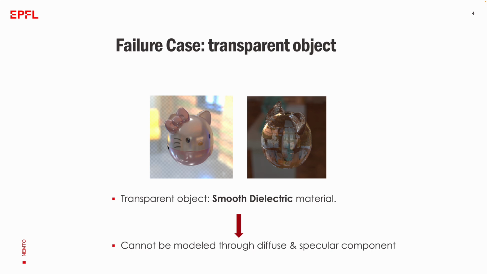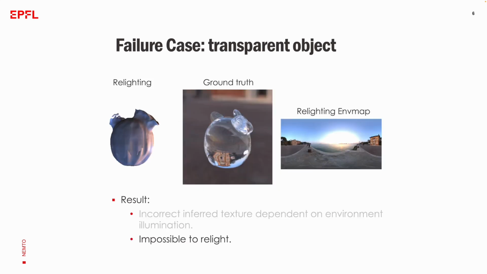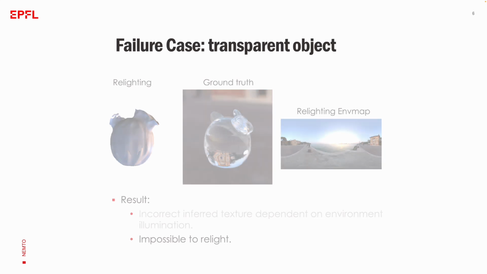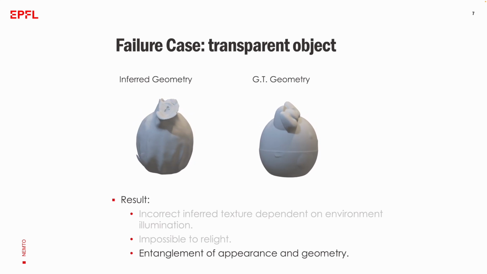However, transparent objects follow smooth dielectric material and take their texture from the environment and can change appearance with varying view direction. Therefore, they cannot be modeled through diffuse and specular components. The consequence of following an inaccurate assumption can be that, first, we'll infer incorrect texture, which is dependent on environment illumination. Secondly, it would be impossible to relight or modify scene intrinsics for transparent objects, as they are handled incorrectly in the first place. And lastly, we would have inaccurate geometry as it is entangled with appearance.